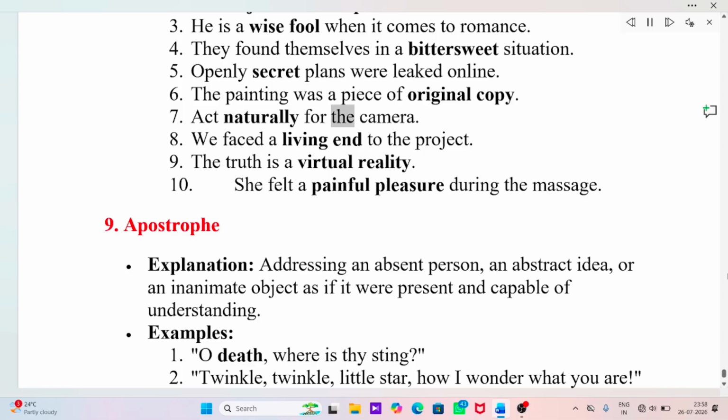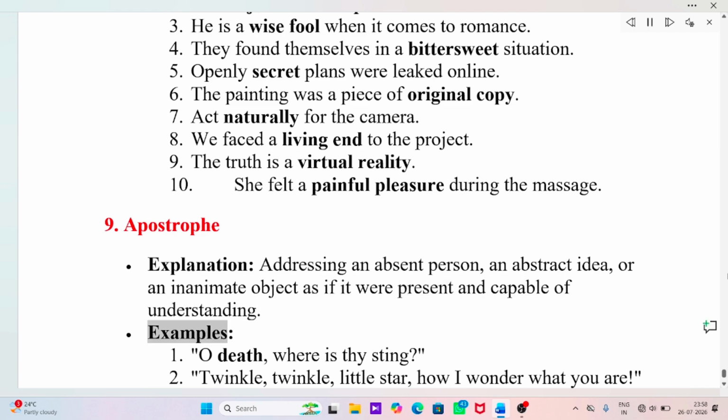Act naturally for the camera. We faced a living end to the project. The truth is a virtual reality. She felt a painful pleasure during the massage. 9. Apostrophe. Explanation: Addressing an absent person, an abstract idea, or an inanimate object as if it were present and capable of understanding.